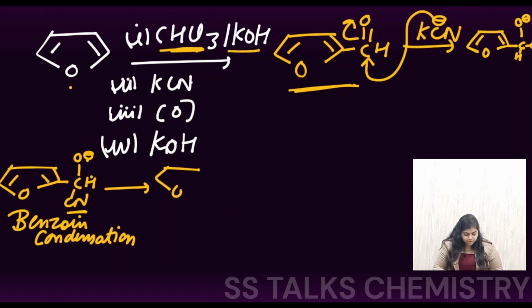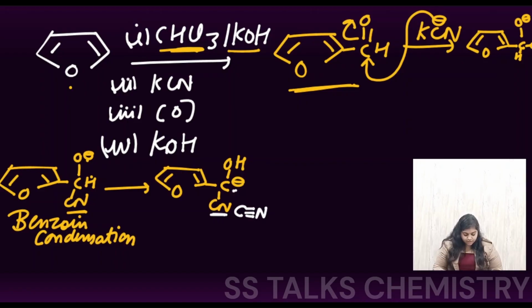Now why is it happening so? You can see here after the abstraction, this OH will be present, and here we have the CN group, and this carbon now has the negative charge. Why is this negative charge present now on the carbon? It is the stable form now. That is why this hydrogen has shifted, because the carbon with the negative charge has adjacent to it this C triple bond N group, which is your electron withdrawing group, which will stabilize the negative charge of this particular carbon atom. That is why the hydrogen from the carbon has shifted to the oxygen.